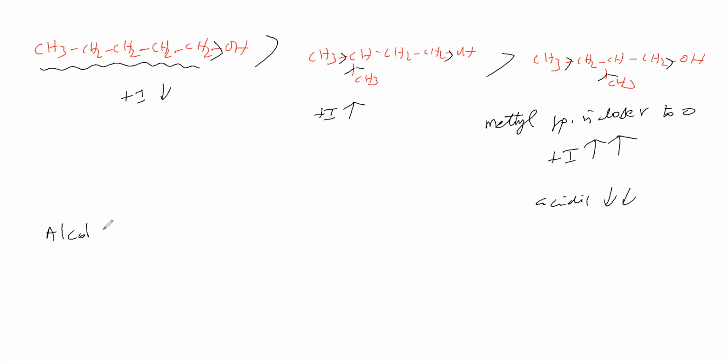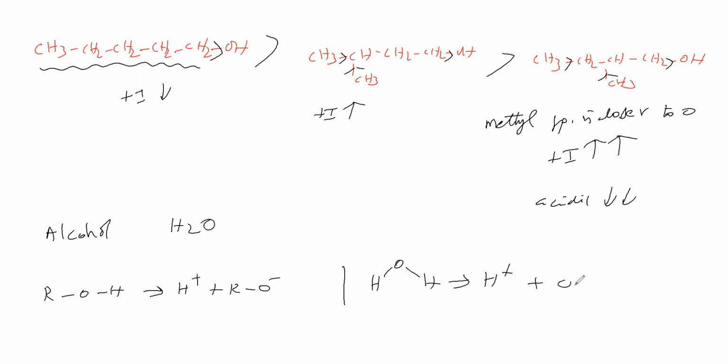Now we will take alcohol and water, and see how the acidic nature will be there. Alcohol gives a H plus and becomes alkoxide. Water gives a H plus and a hydroxide. Now we will see which is having higher acidic nature. This R group shows plus I effect, here no plus I effect. Therefore, plus I effect means acidic nature will be less. Therefore, alcohol is lesser acidic than water.